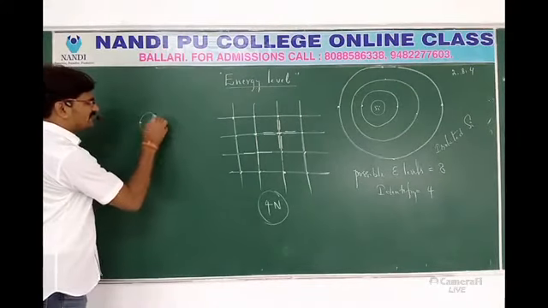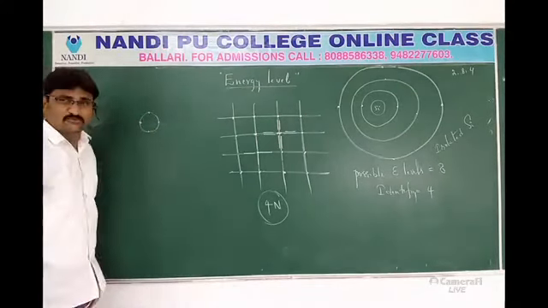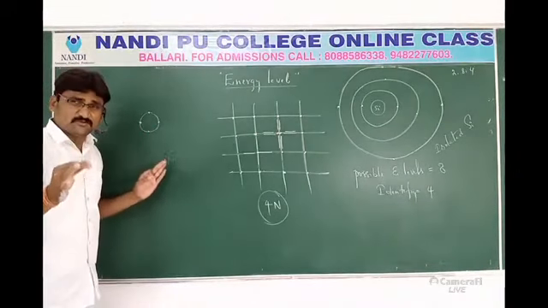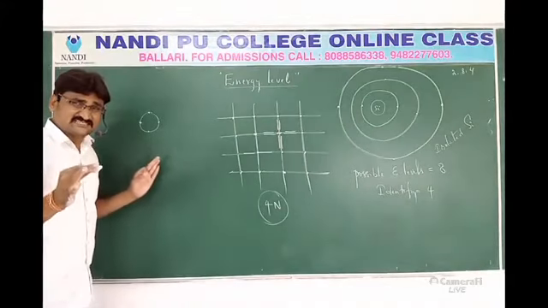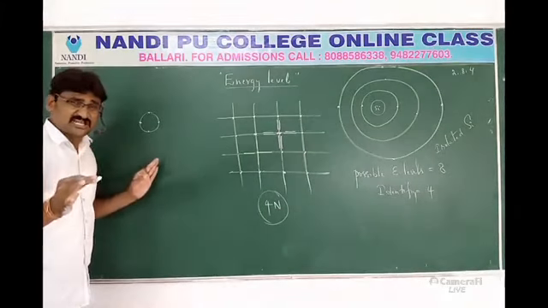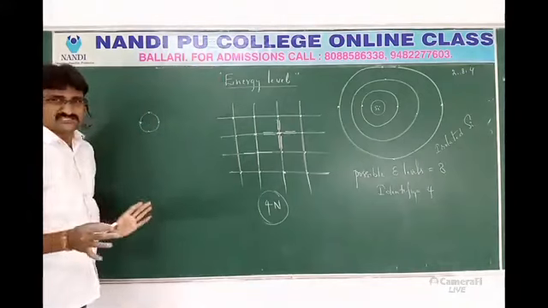In silicon, how many electrons are there? Four electrons are there in the outermost shell. We are talking about only the outermost valence electrons. These are responsible for conduction and all activities.